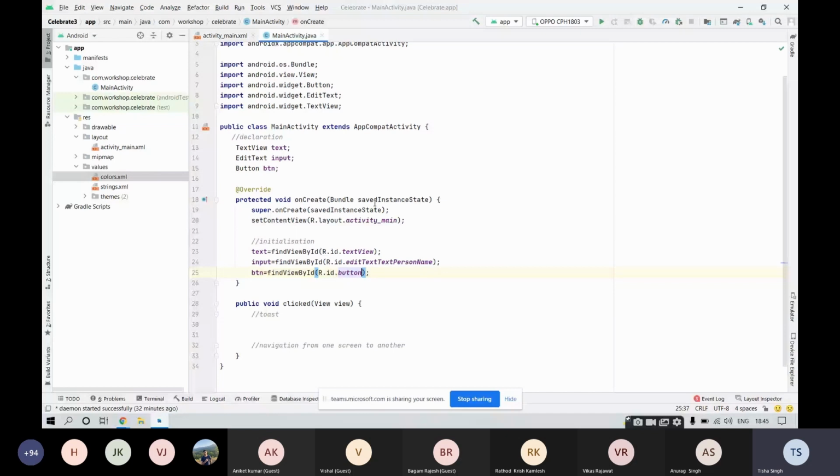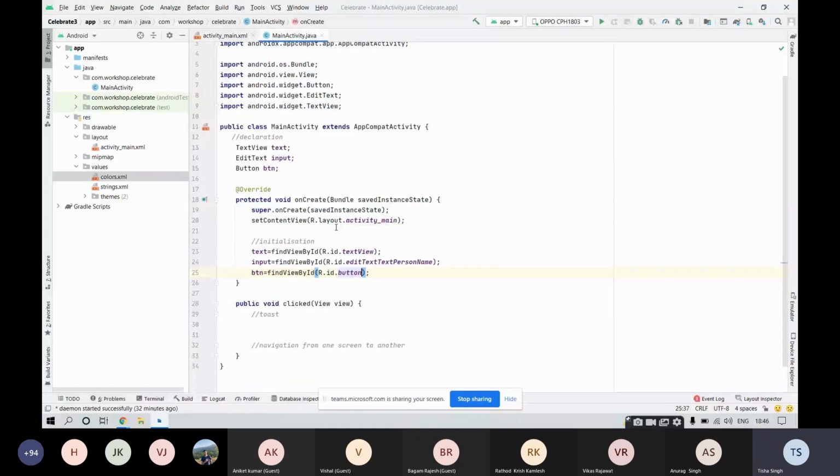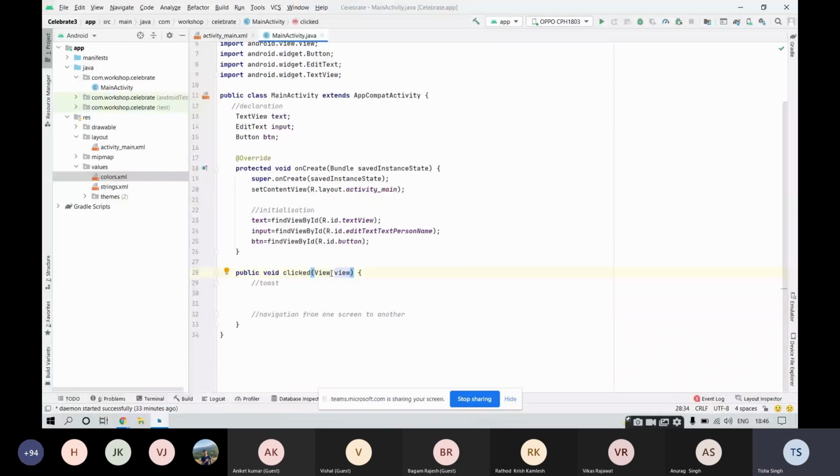Karthik is having a question: what does the view in the click function refer to? The button itself or some view? Yes, very nice question. The view that you have noticed over here in the click function stands for the view for which the function was made. So it stands for the button. You said it right. This view is an input for this function, a parameter for this function, and it stands for the button only.